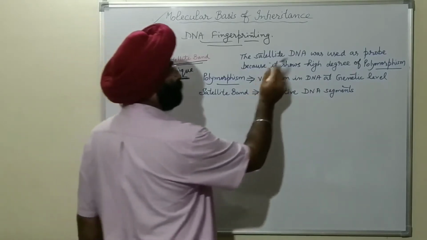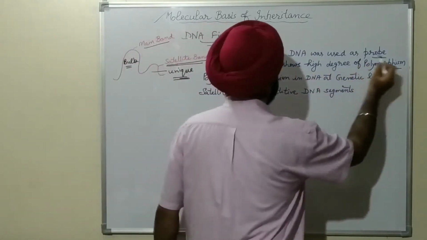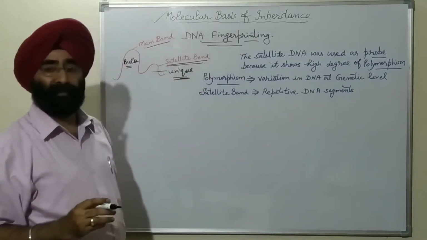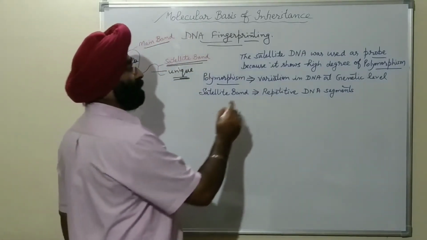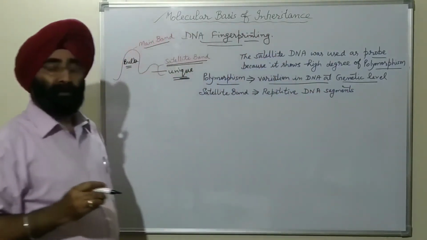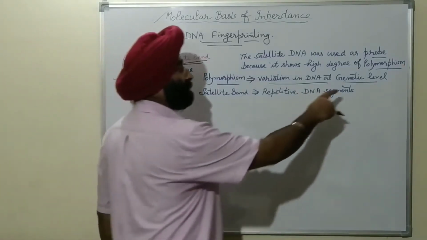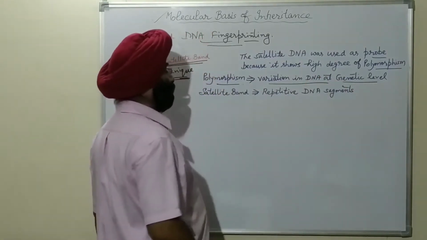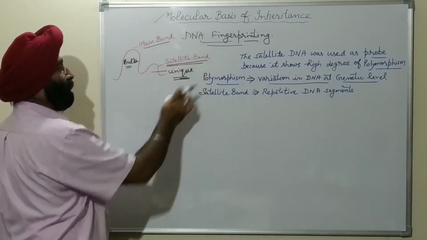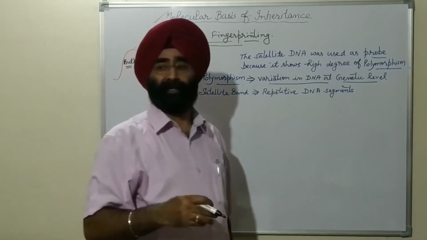The satellite DNA was used as a probe. It is used as a probe because it shows a high degree of polymorphism. What is polymorphism here? Polymorphism means variation in the DNA at the genetic level. And this satellite band is used for DNA fingerprinting as it contains repetitive DNA segments.